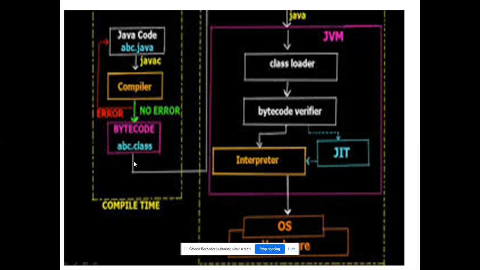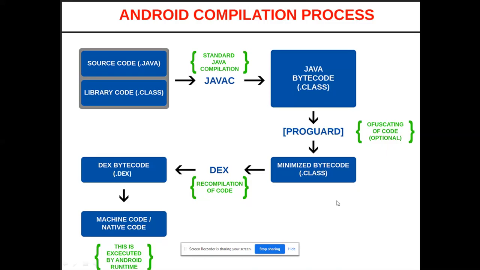So that's what is happening: abc.class will come to the class loader. The class loader will load only abc.class. The bytecode will be verified. What is the use of this bytecode verifier? Pertaining to your operating system, it is ready to map with the corresponding hardware. Here you can see hardware and OS. OS is the interface between user and computer hardware. So it is ready to convert your bytecode into the native instruction set of the corresponding CPU. Hardware represents your CPU here. So that's the process explained here.